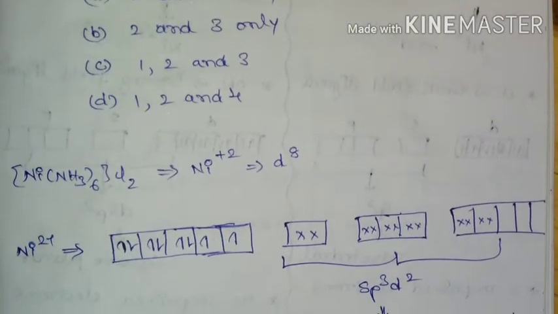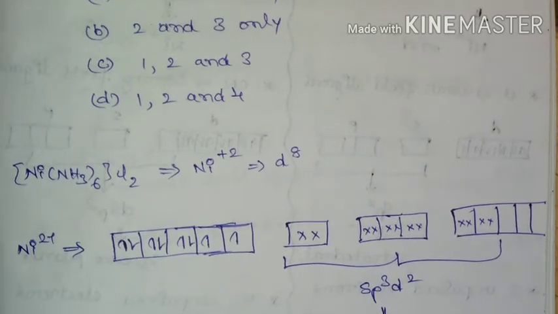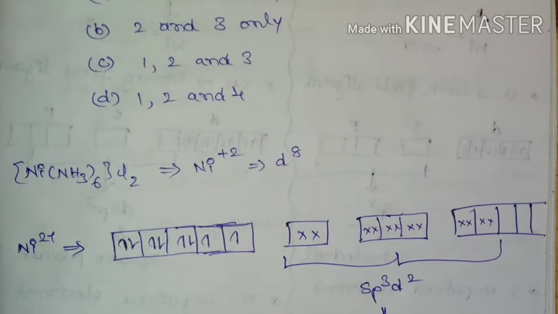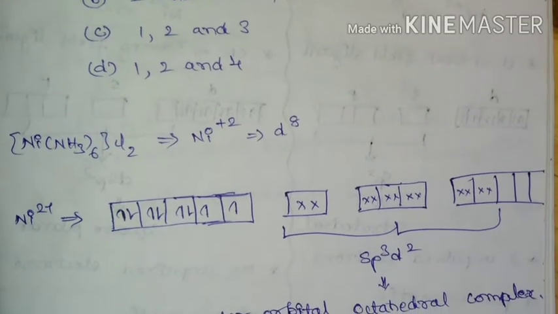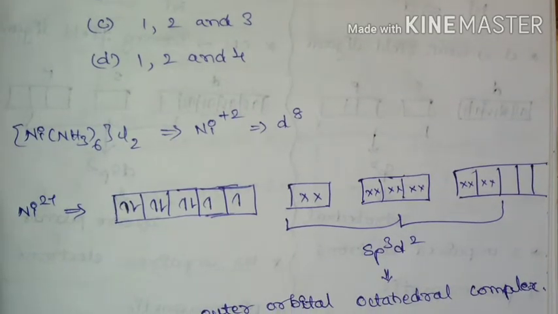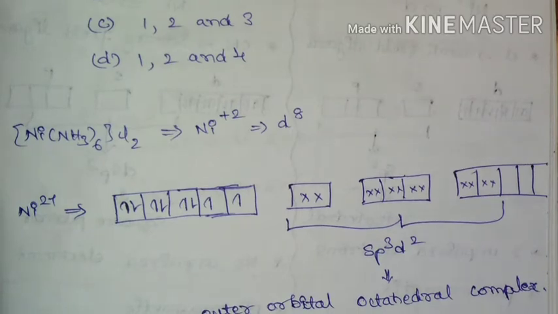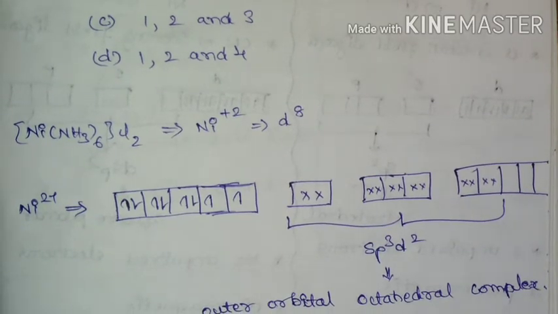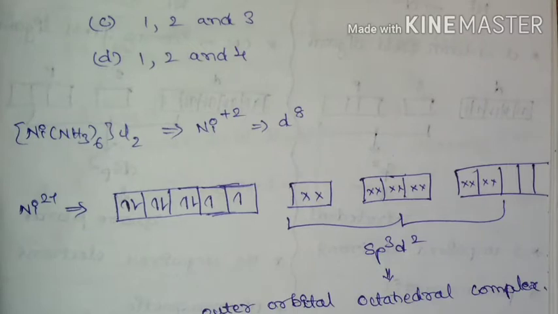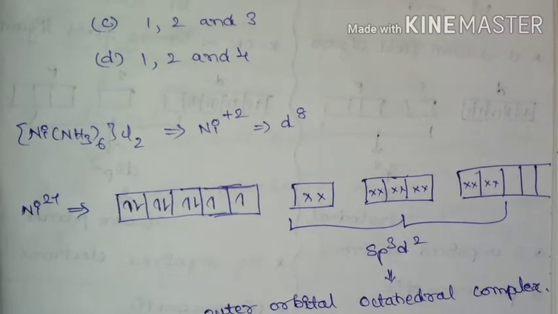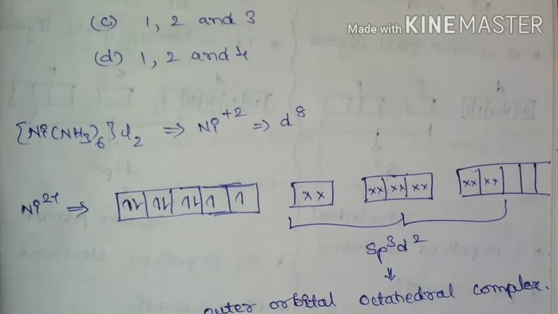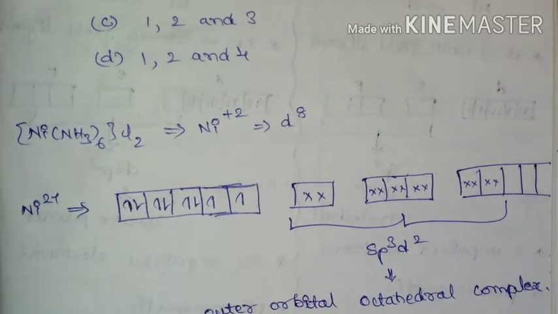See the solution. Here this is the complex given, and in this complex nickel is in +2 oxidation state, so it is going to have d8 electronic configuration, and with the help of valence bond theory, it is going to have sp3d2 hybridization, and here it is going to form an outer orbital octahedral complex, because ammonia is going to act as a weak field ligand, and hence it is going to carry 2 unpaired electrons in the d orbital.